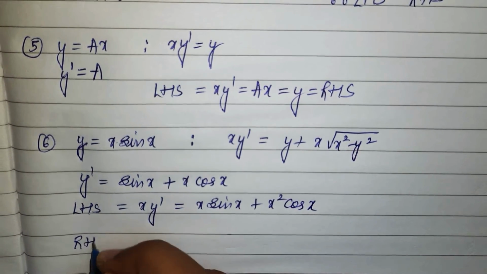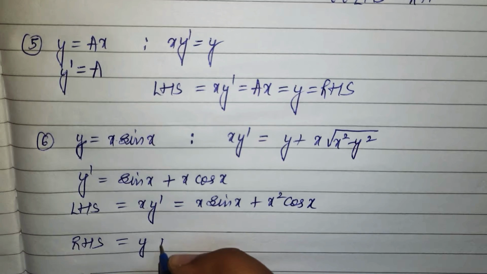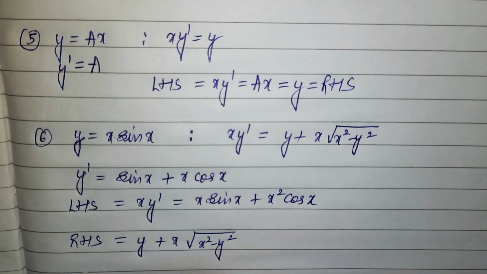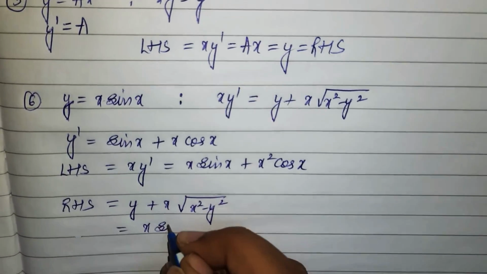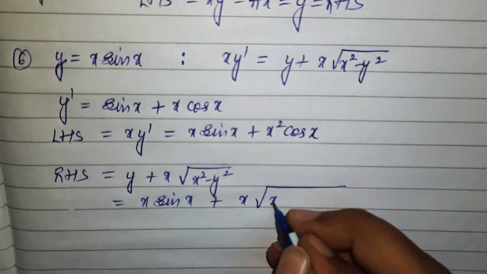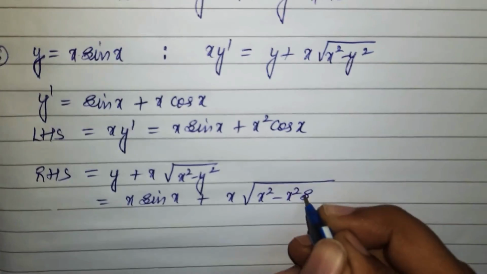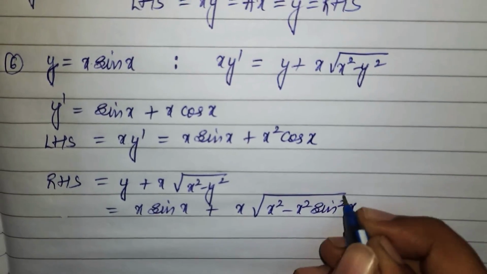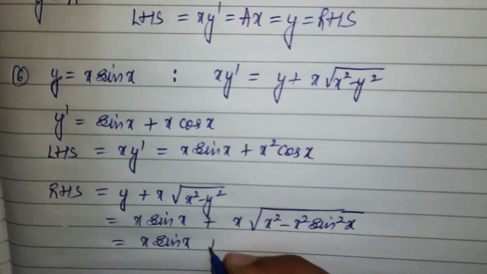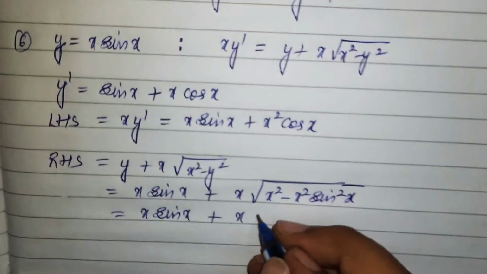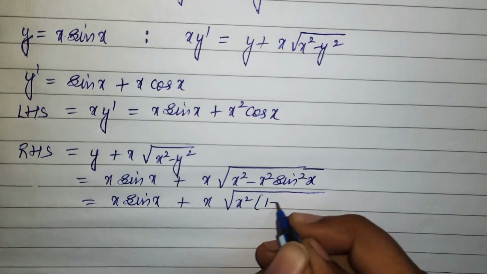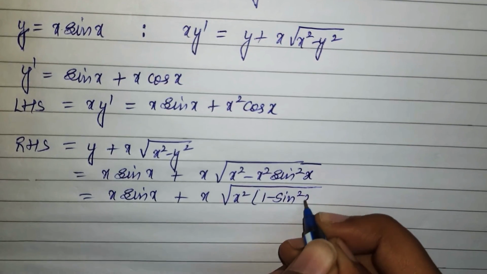Come to the RHS. The RHS is y plus x under root x square minus y square. So y is x sin x plus x under root x square minus x square sin square x. Taking x square common, I get x square into 1 minus sin square x.